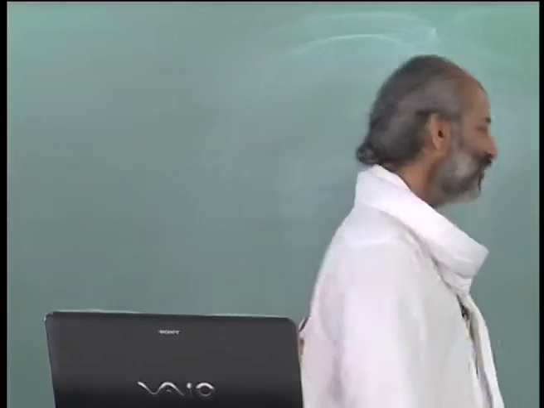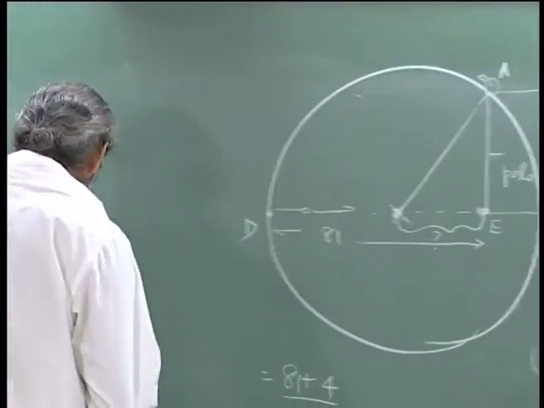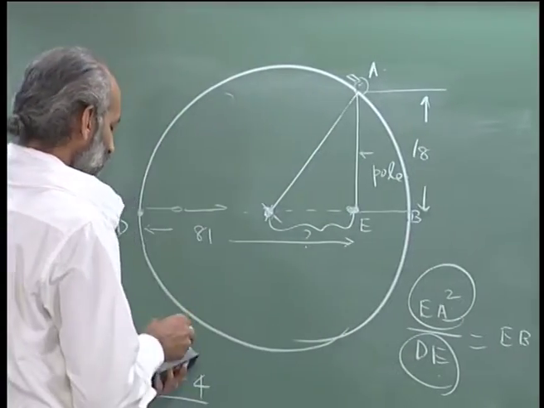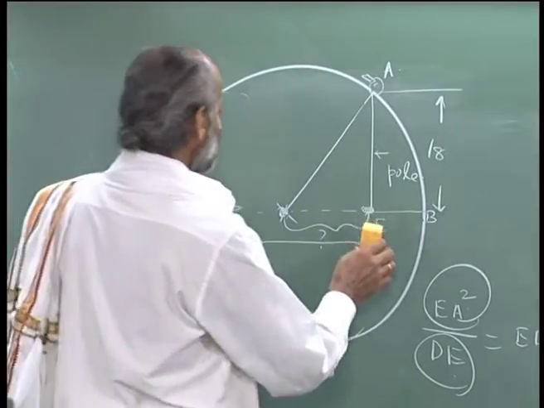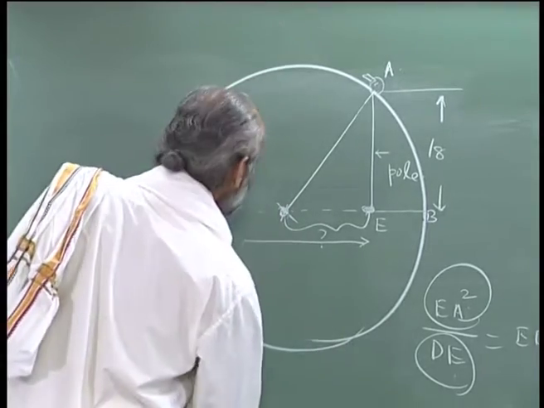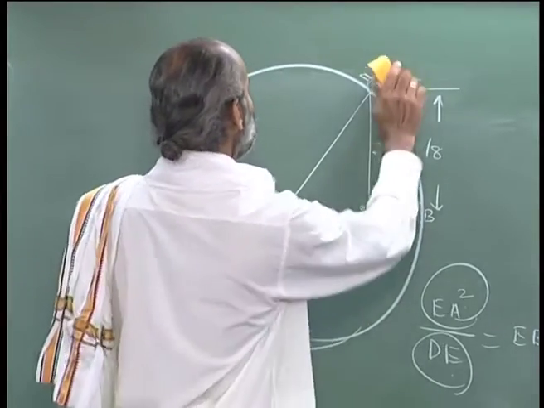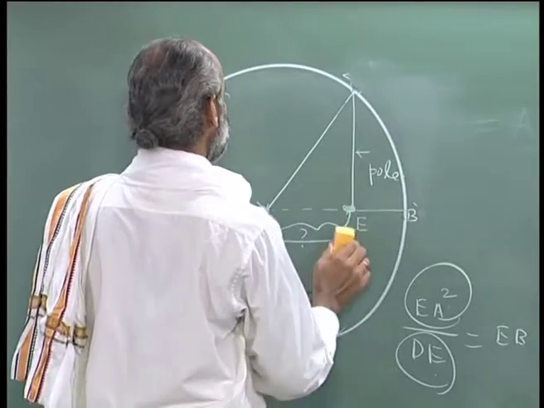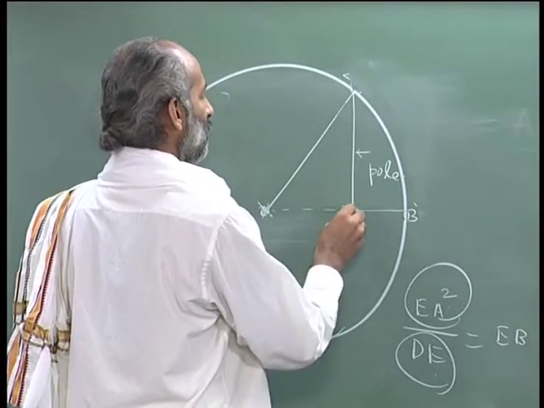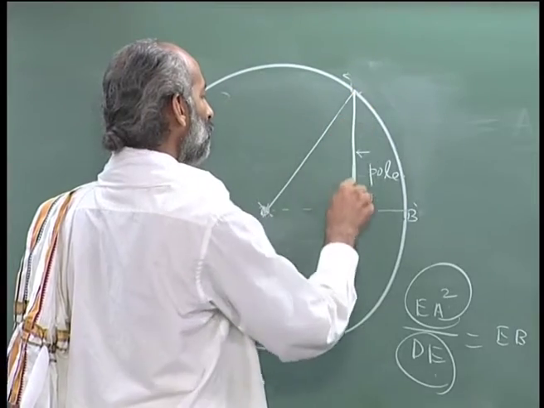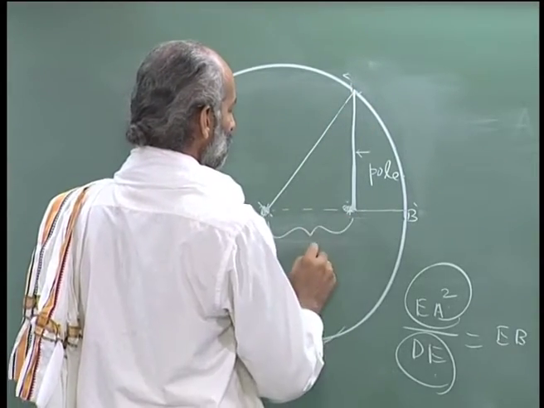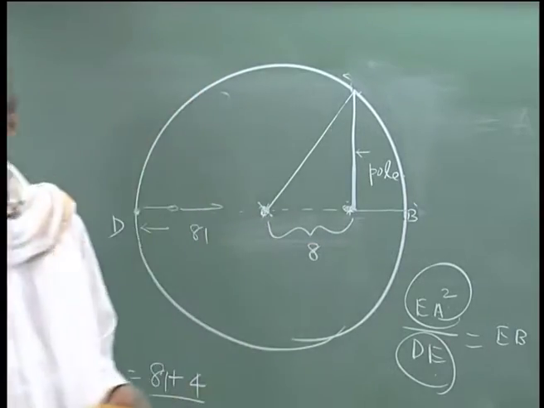This is also very similar, identical in fact. This is our bamboo, and this distance is stated to be 8.